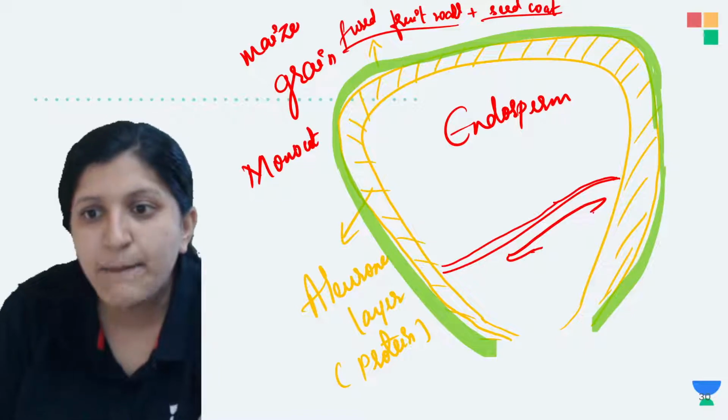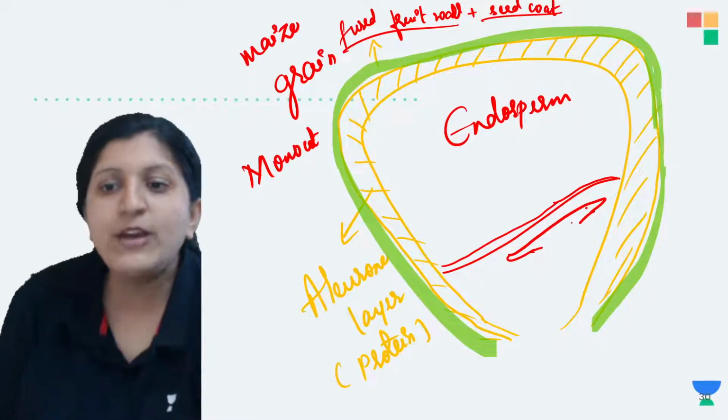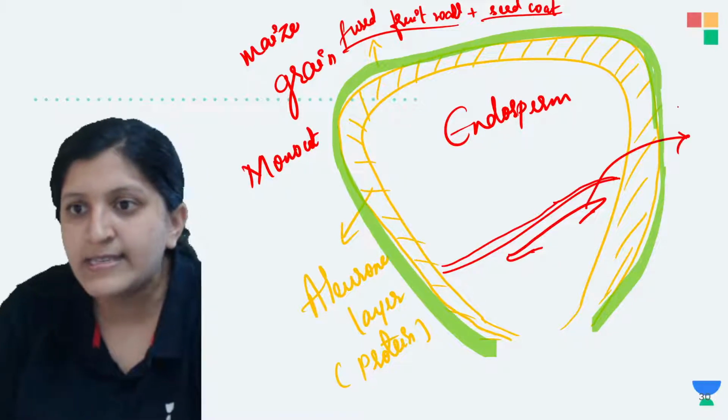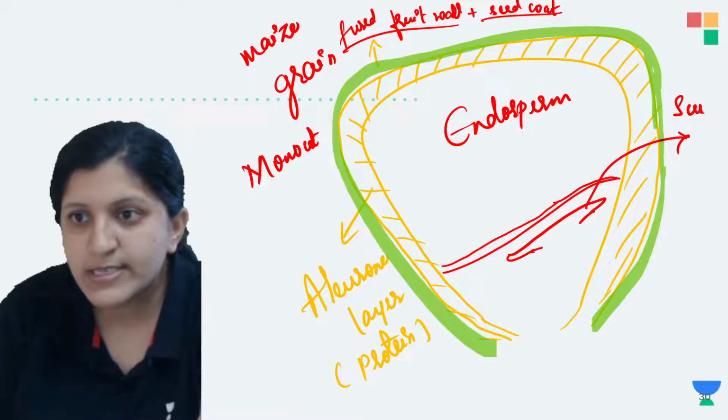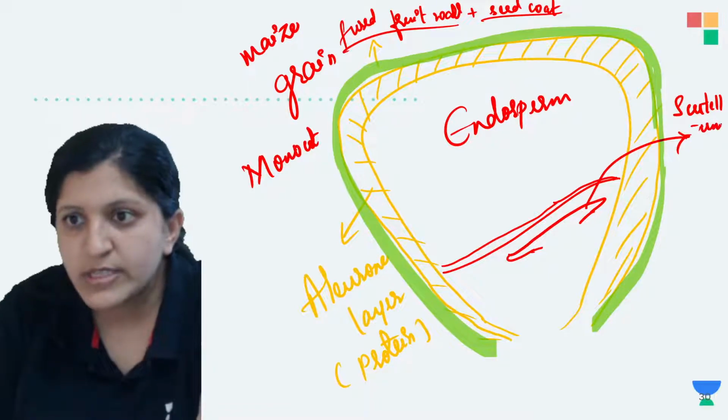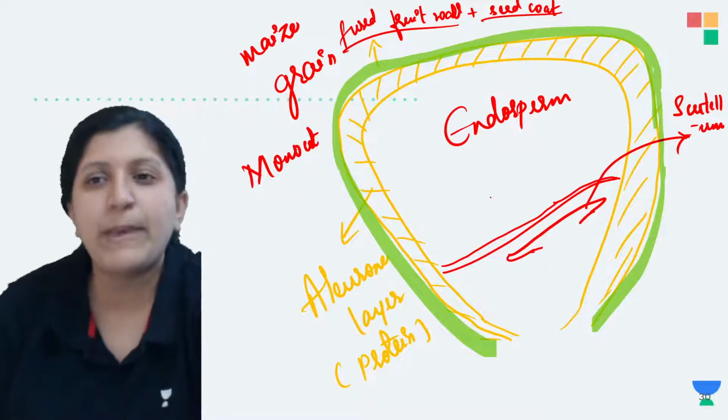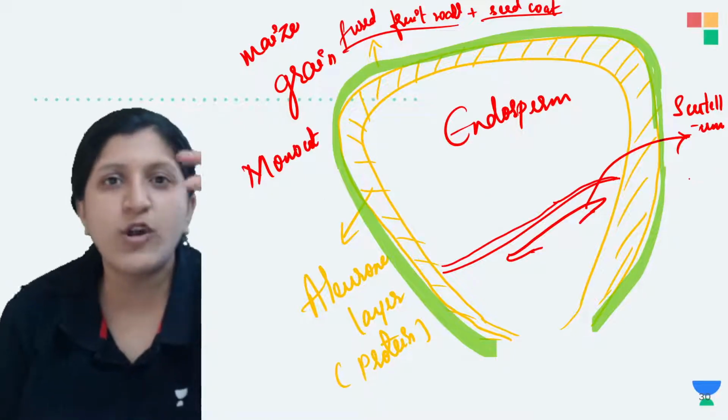So this is the papery cotyledon that we talk of, and this papery cotyledon is called the scutellum. Okay, so this is the scutellum. I'll just label this one. So this one is the scutellum, which is a papery cotyledon. So why do we say papery cotyledon?